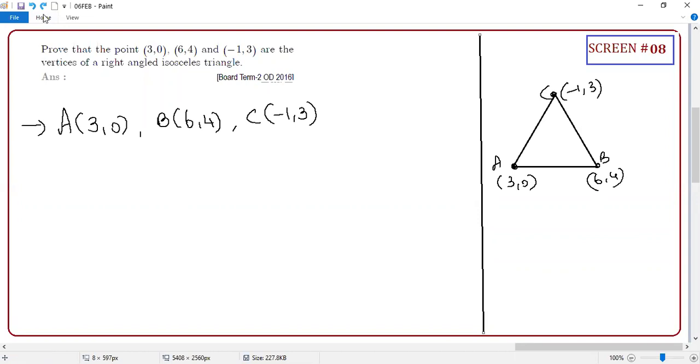So two things you need to prove. One is isosceles, the other is right angle. That's why it came under a 4 mark question in 2016. So 9th standard students, you are also going to attempt a 4 mark question right away. What is the first distance I have to find? I have to find AB, BC, AC. But I'm not going to find AB. Instead, I'm going to find AB square.